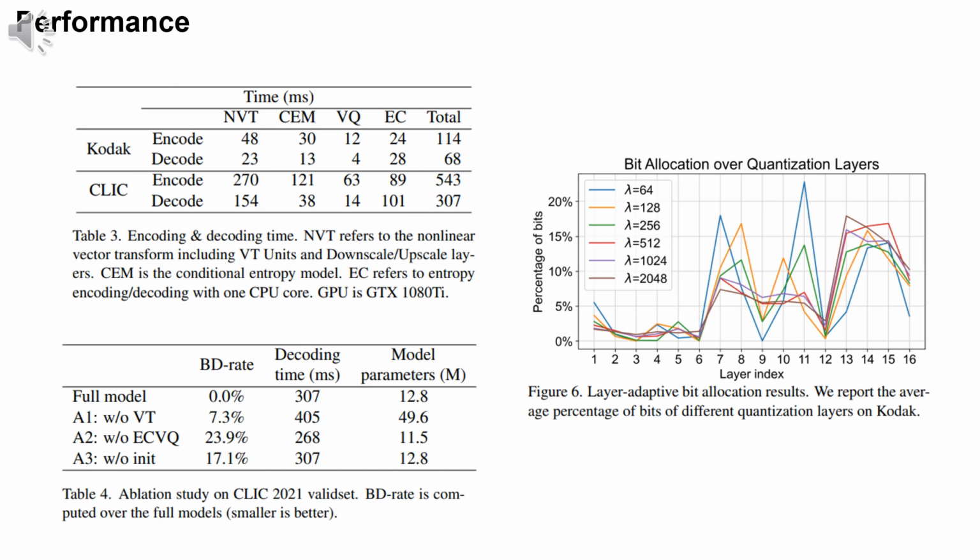In Table 3, we provide detailed results regarding the encoding and decoding time of our method. It is worth noting that the encoding time is approximately twice the decoding time, which mainly stems from 2 factors. 1. The encoder needs to run with most of the VT units, where the decoder only has to execute the decoder VT units. 2. The computational gap between ECVQ encoding and decoding.